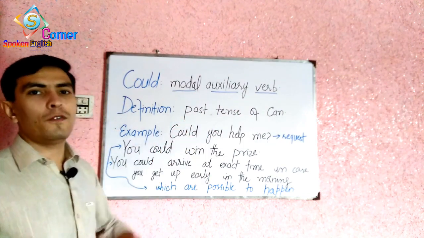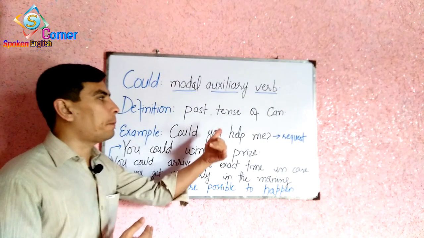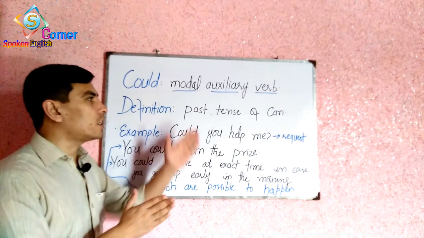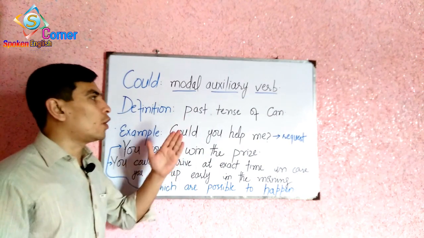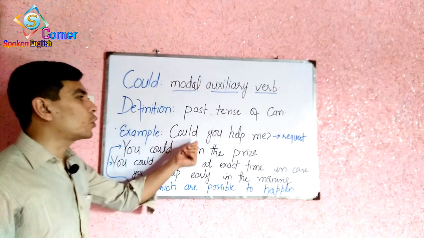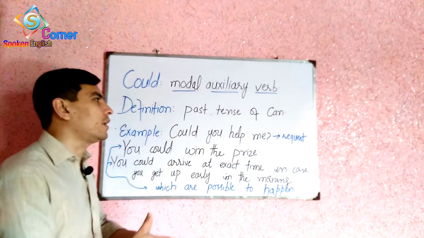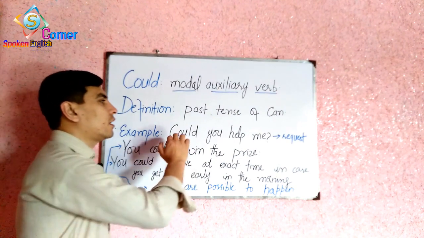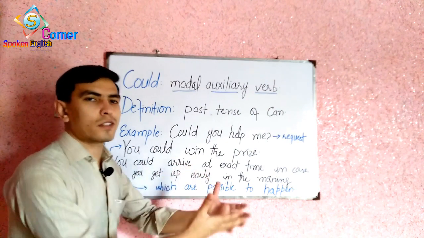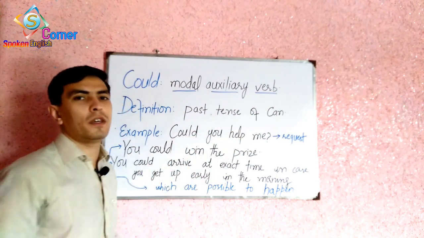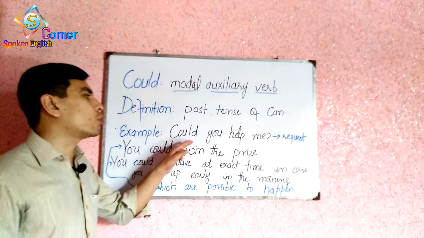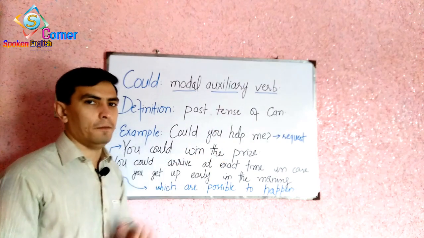Let's suppose you make the same example with the help of can: can you help me? It also shows a request. But there is a difference between could you help me and can you help me. Can you help me is the most informal form to make a request to someone, and could you help me is the polite form. It shows more politeness than can.